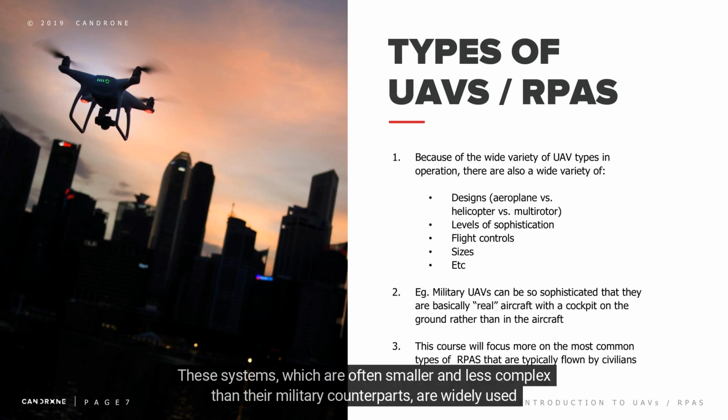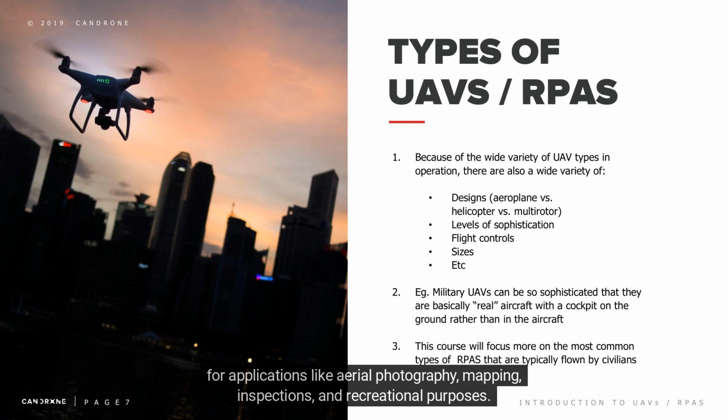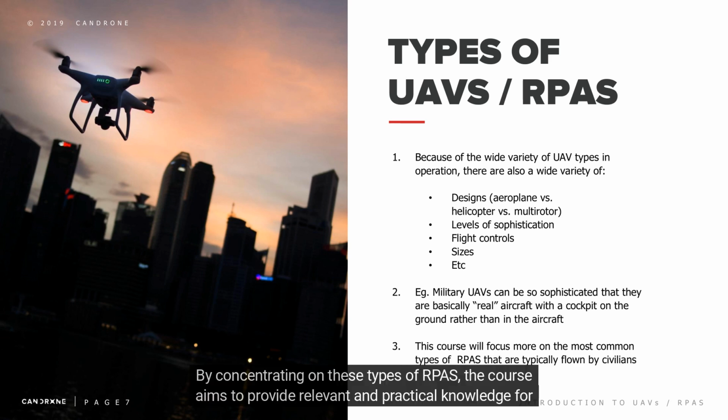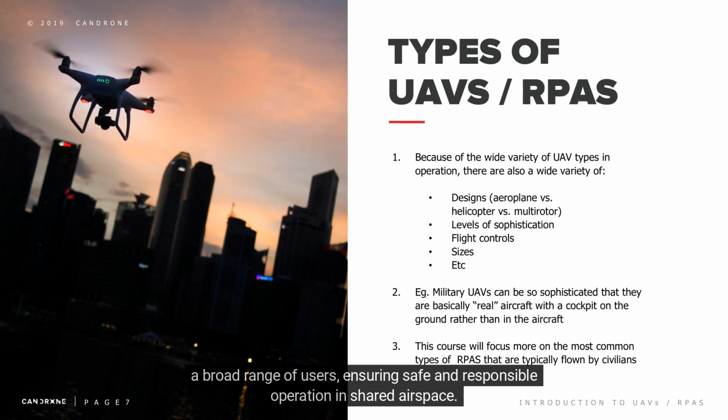These systems, which are often smaller and less complex than their military counterparts, are widely used for applications like aerial photography, mapping, inspections, and recreational purposes. By concentrating on these types of RPAS, the course aims to provide relevant and practical knowledge for a broad range of users, ensuring safe and responsible operation in shared airspace.